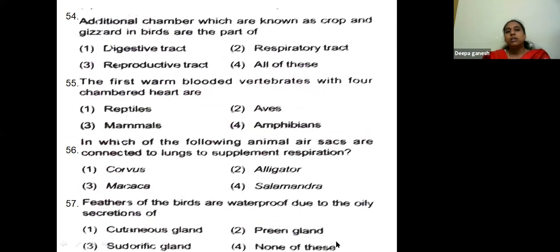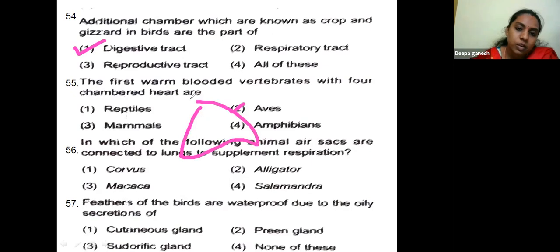Crop and gizzard in birds are part of the digestive tract. The first warm-blooded vertebrate with a four-chambered heart, reptile, aves, amphibia, as well as mammals. They are aves.